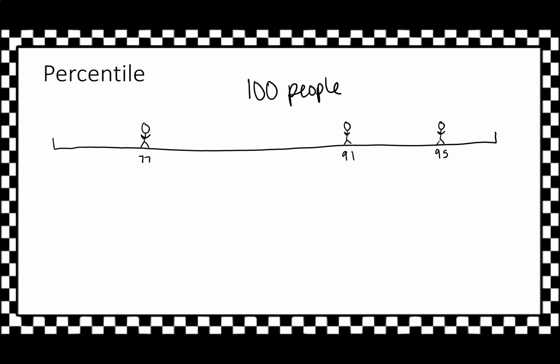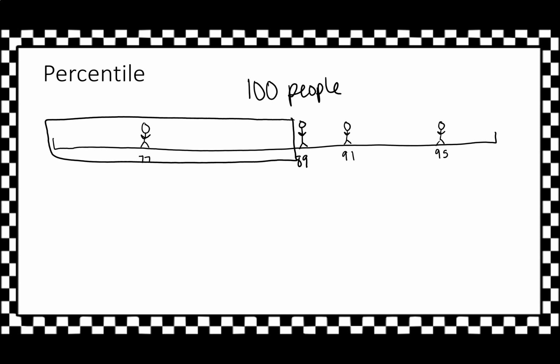Now, what is percentile? Let's say that little Timmy, Tom, Benny boy scored, I don't know, let's go with an 89. And again, 100 people. And let's say Timmy, Tom, Benny boy scored better than 63 people. If he scored better than 63 people, that means that he is in the 63rd percentile.